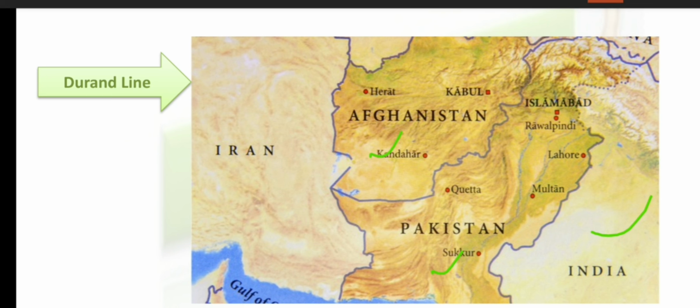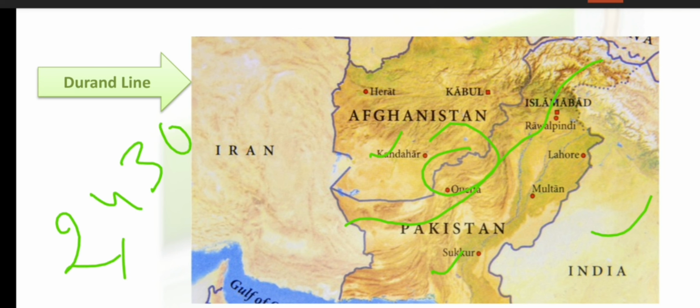So the demarcation line, the violet line that you can see between Pakistan and Afghanistan, is called the Durand line, right? This is 2,430 kilometers long, right?